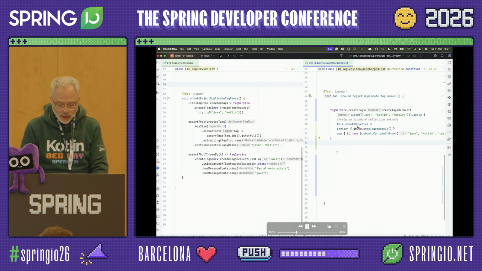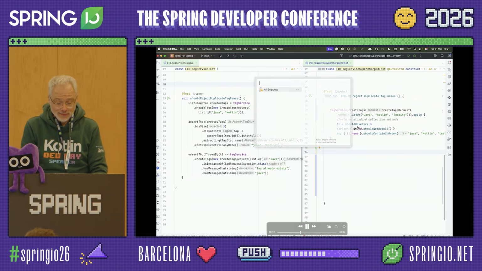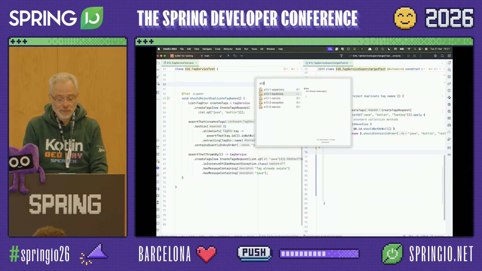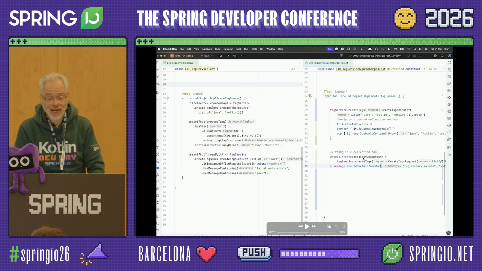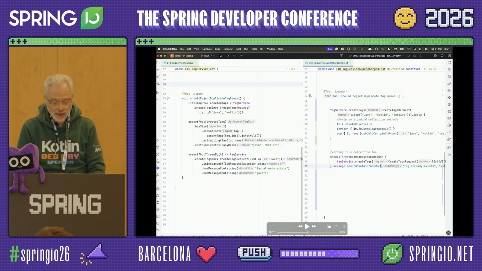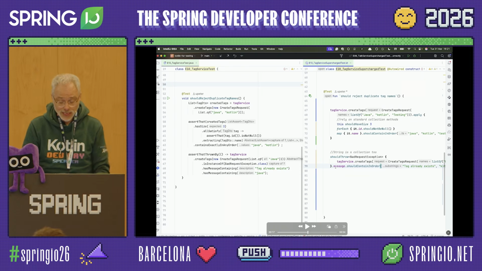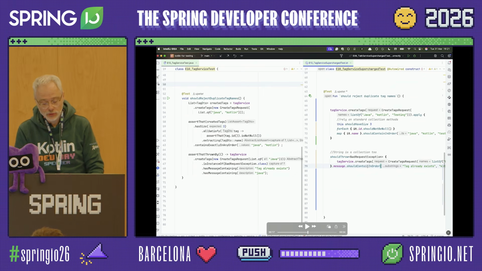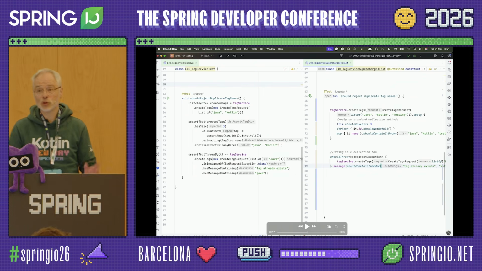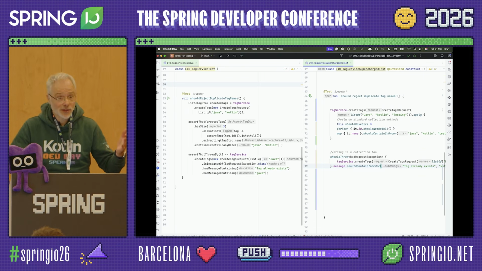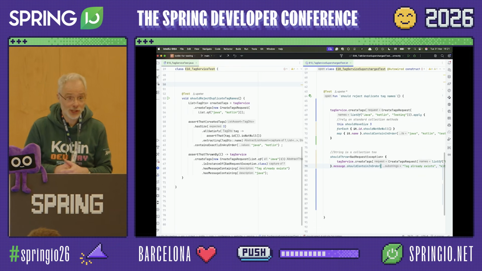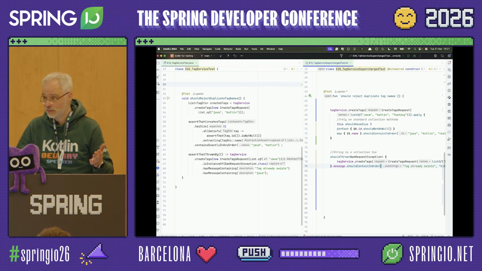Okay. This also is reflected when we look at how exceptions are asserted. So you see here, should throw, you simply define the type, and from there on, you would get the exception as return type, say dot message should contain in order. And the cool thing in Kotlin is that also a string is a collection. It's a collection of characters. And as such, I can use all the collection matchers on strings too.